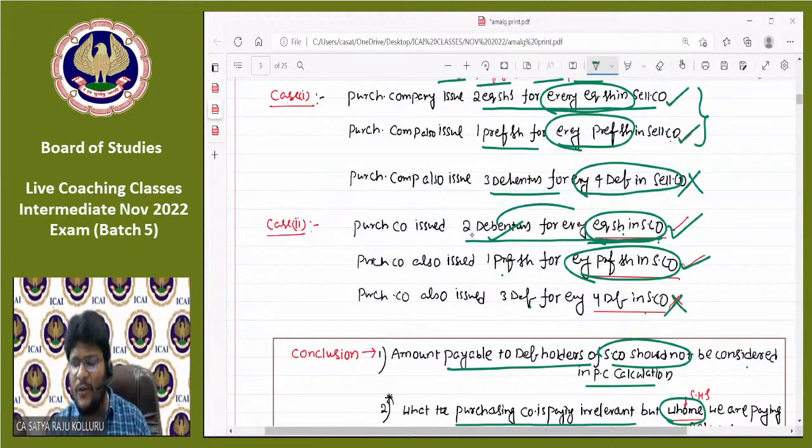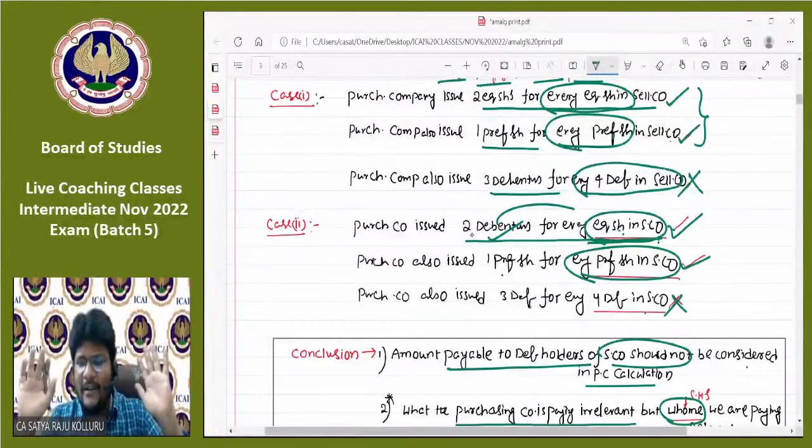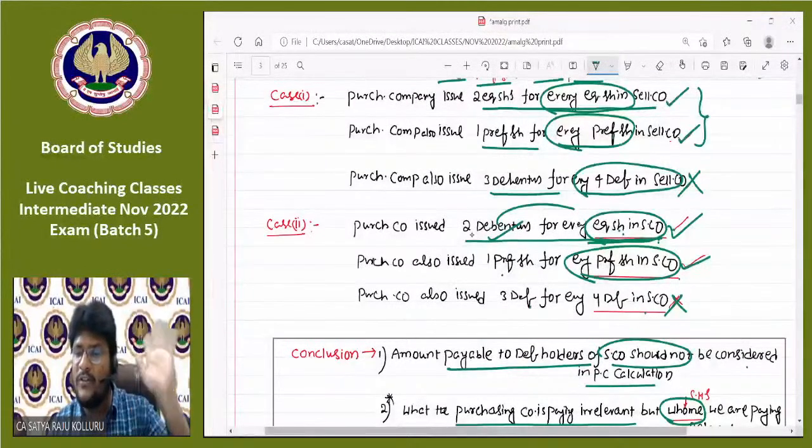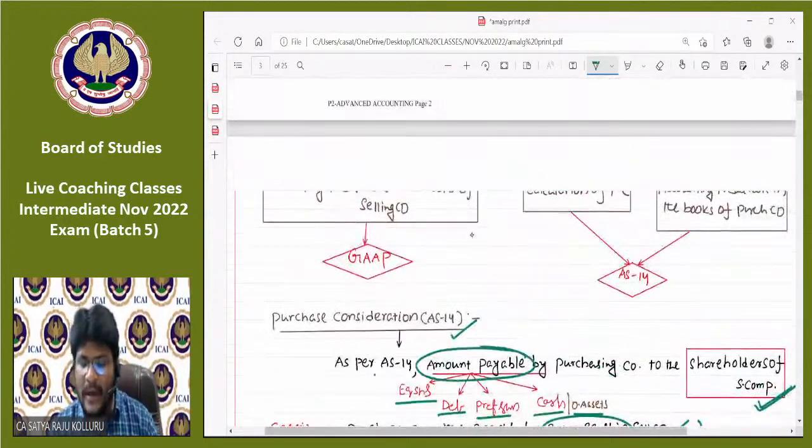Do we agree, guys, all of you? In PC calculation, there is no confusion, right? There is a clear picture. Amount payable to the shareholders of the selling company alone is considered as PC. Amount payable to debenture holders, does it form part of PC? No. Amount payable to creditors of the selling company? No. Amount payable to the bank loan of the selling company? No. Whether it is an equity shareholder or preference shareholder, whatever amount is payable by the purchasing company to such shareholders alone is considered as PC. Yes, 14. Next.